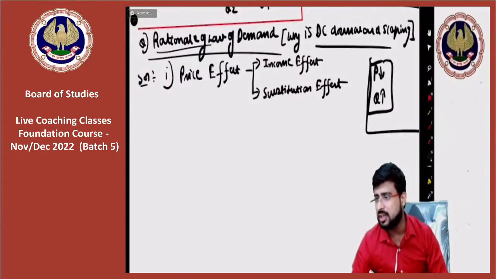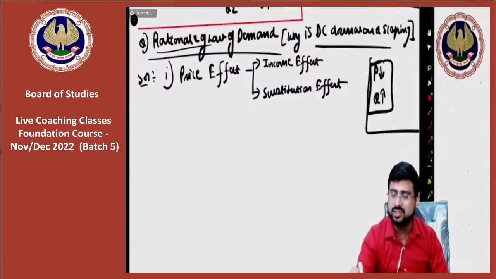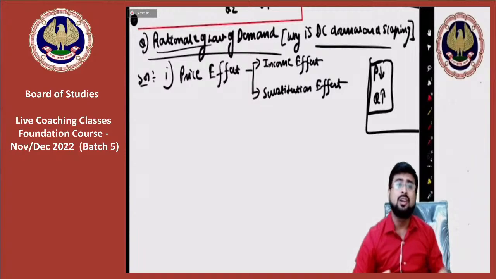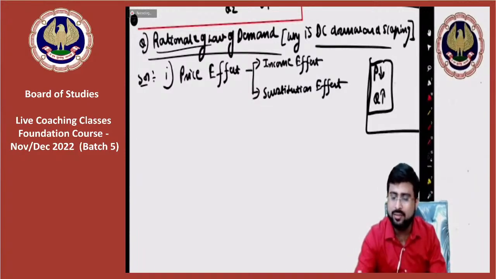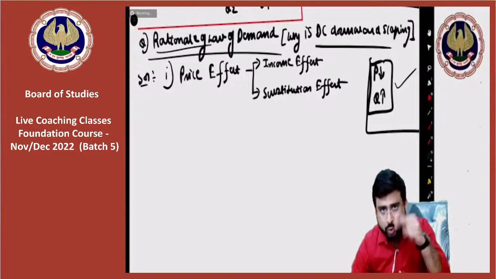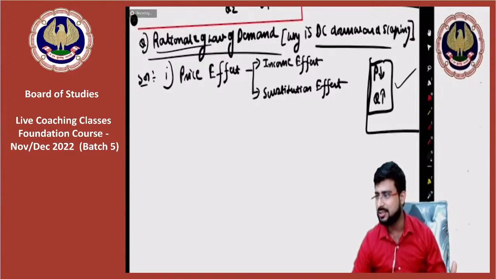What is the ultimate conclusion of all the points? Come on, everyone. That price falls, quantity demanded rises. So, sir, what are we studying here? We are studying the method to arrive at this conclusion, different ways to think about this conclusion. Are we ready, guys? Yes, sir, we are.